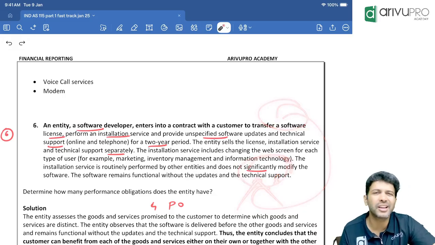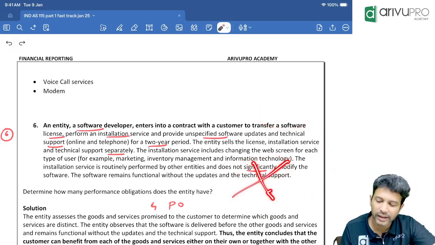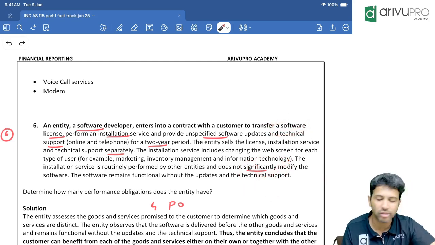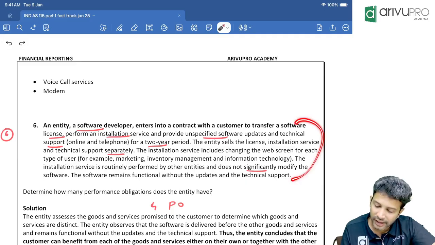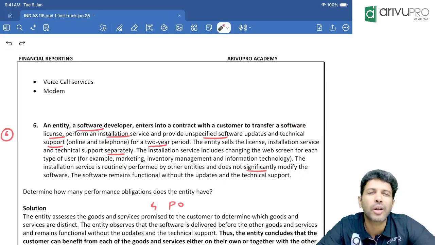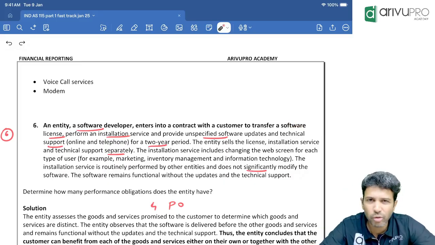Customer wants means they can go for technical support, or even if you don't take technical support, the license will still work, the software will still work. That means again these two are interconnected or not interconnected? That means all the components are what here? Separate. There is no interconnection between them.